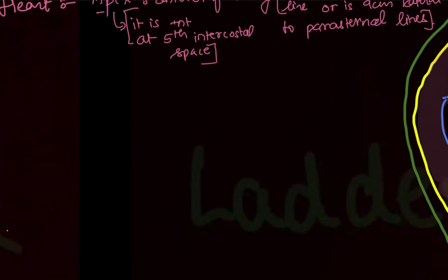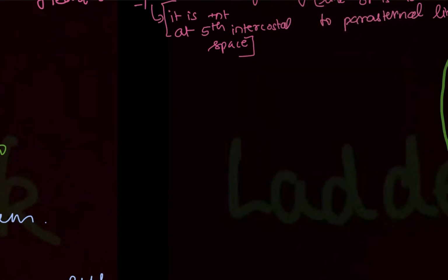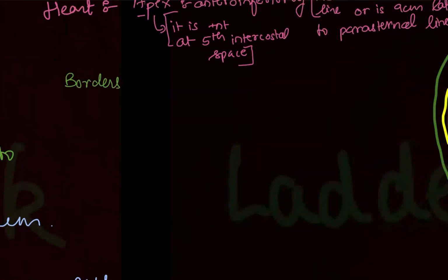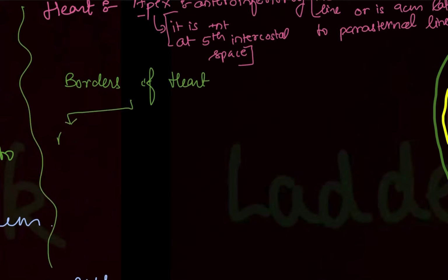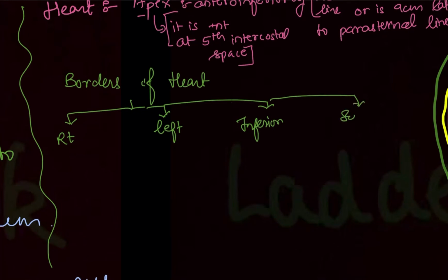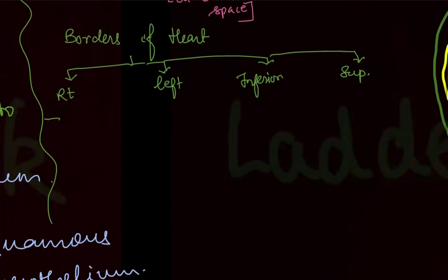Okay, now write down the borders of the heart. The first is the right border, the left border, the inferior border, and the superior border. The right border is formed by the right atrium.